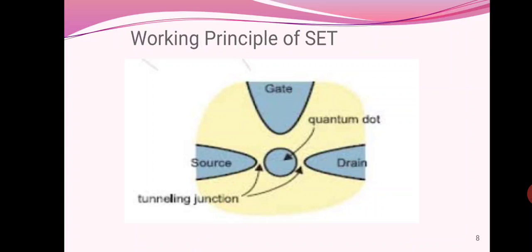Working principle of SET. The tunneling junction is defined as the insulating barrier between two conducting electrodes, that means source to drain. According to quantum mechanics, there is a possibility of the electron crossing the barrier or tunnel junction and reaching the other side. Thus, the electron will transfer to the quantum dot from source to drain. This process will charge the neighboring quantum dot. This results in an increase in the electrostatic energy. This energy is known as the Coulomb blockade energy.